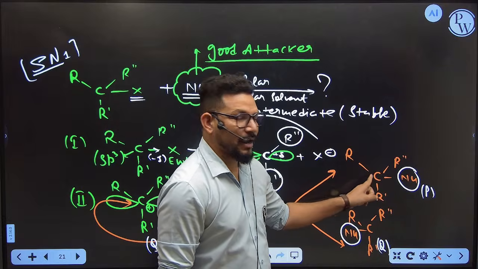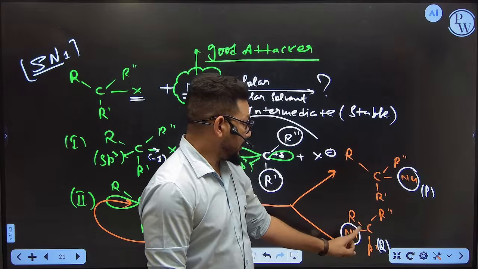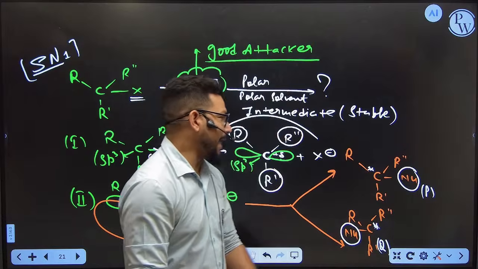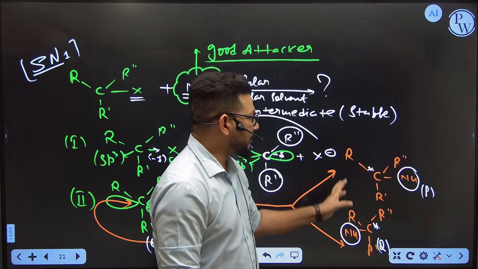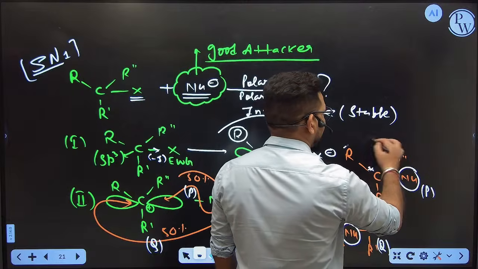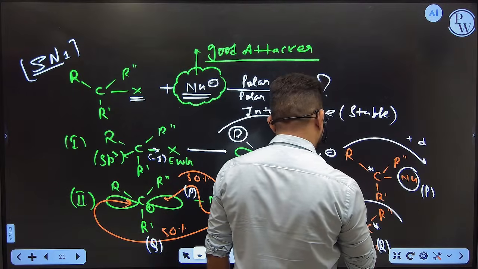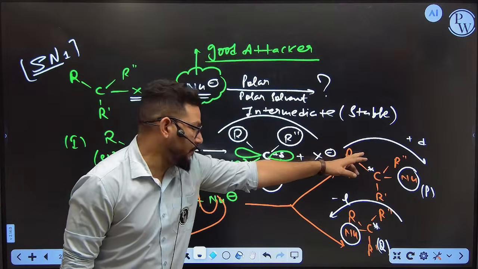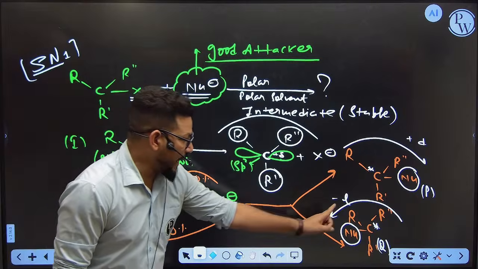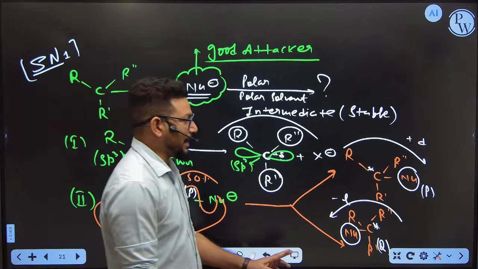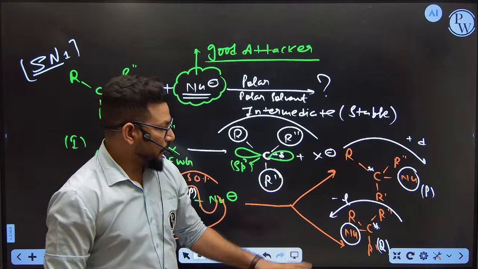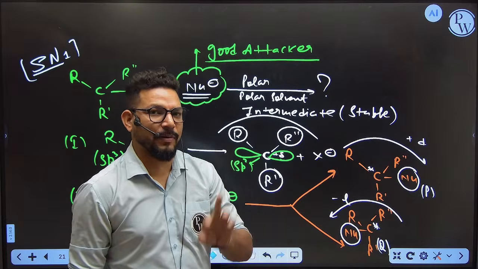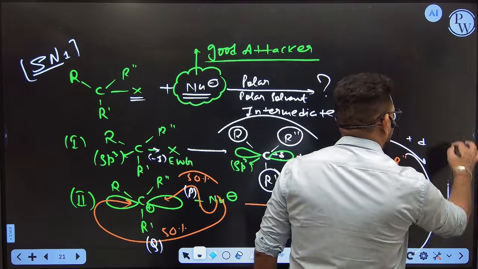Now this carbon is a chiral carbon because all the groups are different. This carbon is also a chiral carbon because all the groups are different. Got it? The problem is that this compound is a kind of version where the nucleophile is on the right side. So suppose this is the D form and suppose this is the L form. Now you know very well that the possibility of formation of the D form is 50%, and the possibility of formation of the L form is 50%. Ultimately, 50% plus D is getting formed, 50% minus L is getting formed. And whenever any compound contains a mixture of 50% D and 50% L, this mixture is called a racemic mixture.